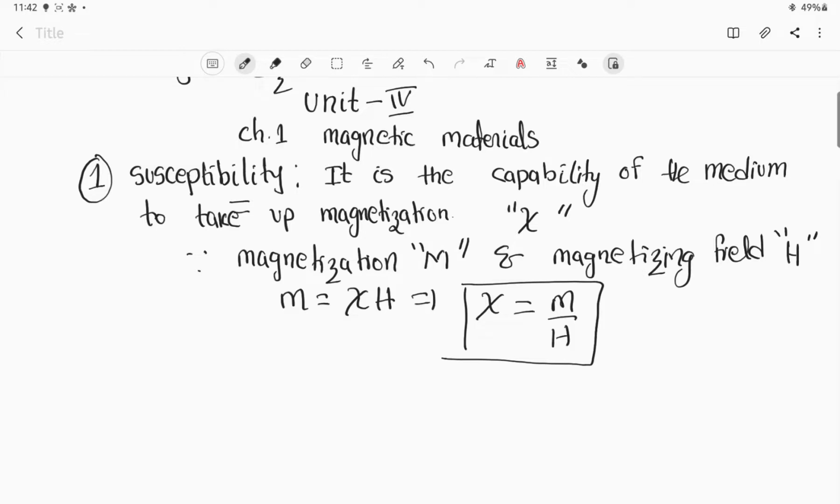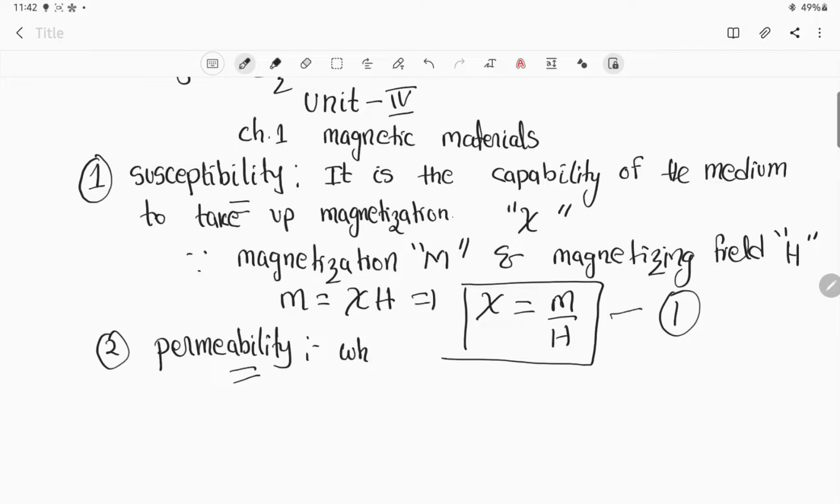Another very important parameter that you should be aware of is permeability. You need to understand these two important parameters when you study magnetic materials. So what is permeability?